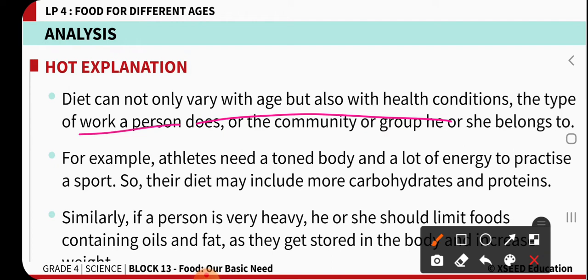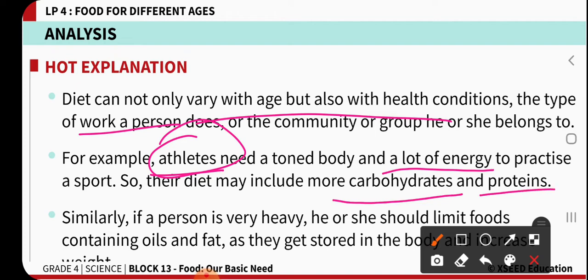For suppose you see athletes, because they are always under continuous practice of sports, they need a lot and lot of energy. So an athlete should always take a diet which includes much more carbohydrates and proteins.